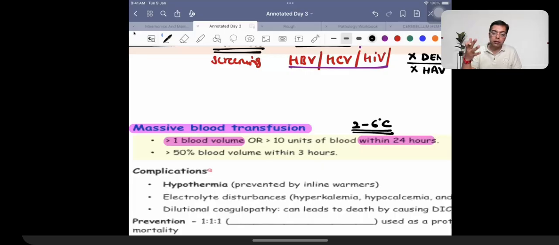So when you are pushing blood in that higher quantity, this is definitely going to be responsible for causing development of hypothermia. This can be reduced by a provision of inline warmers.